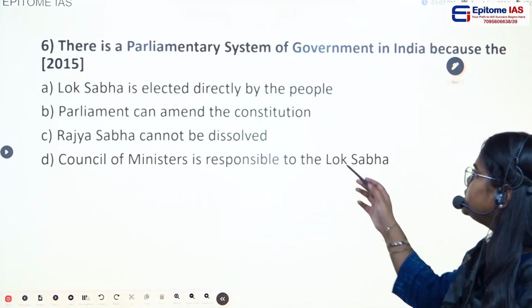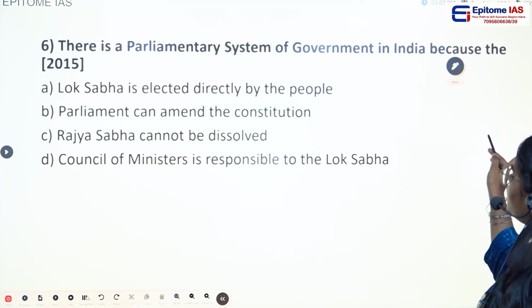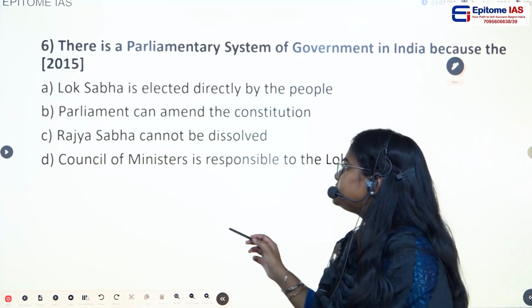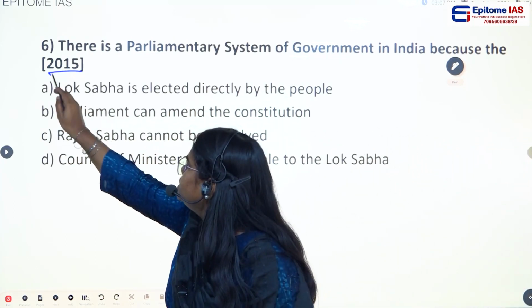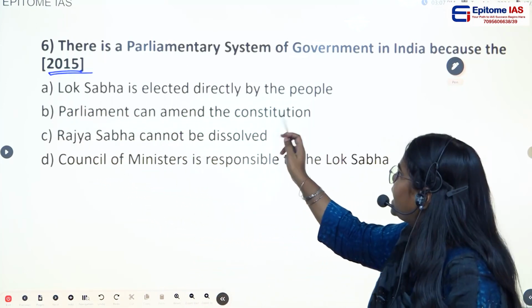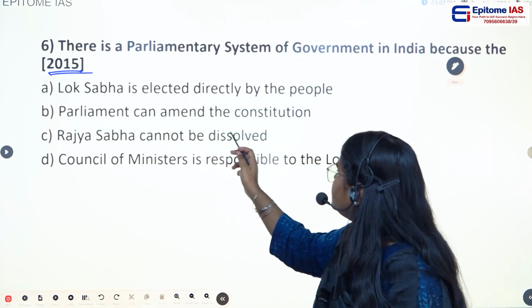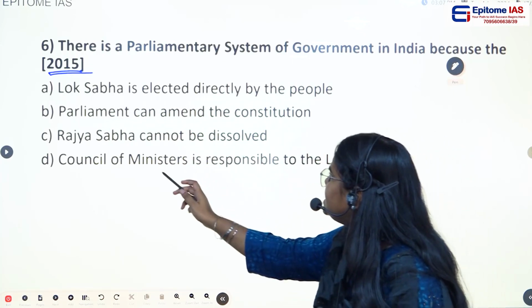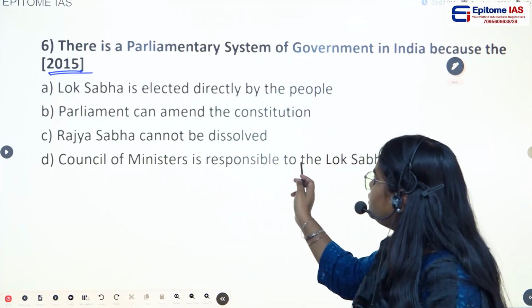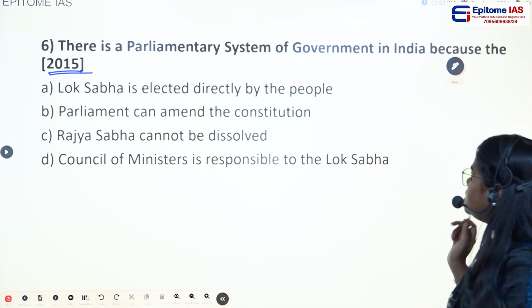So the next question. There is a parliamentary system of government in India because of dash. This question was asked in 2015. The first option is Lok Sabha is elected directly by the people. Option B, Parliament can amend the constitution. Option C, Rajya Sabha cannot be dissolved. Option D, Council of Ministers is responsible to the Lok Sabha.